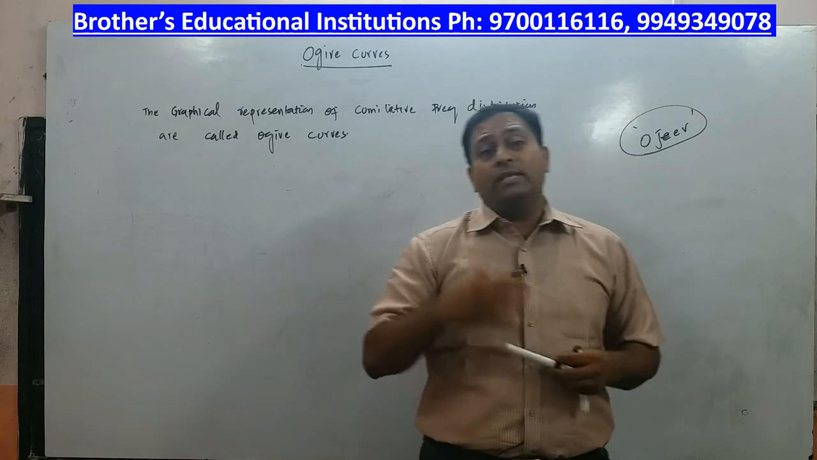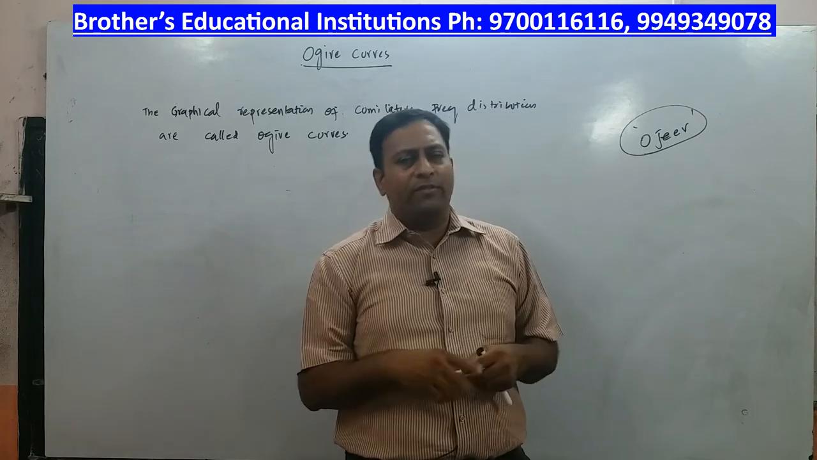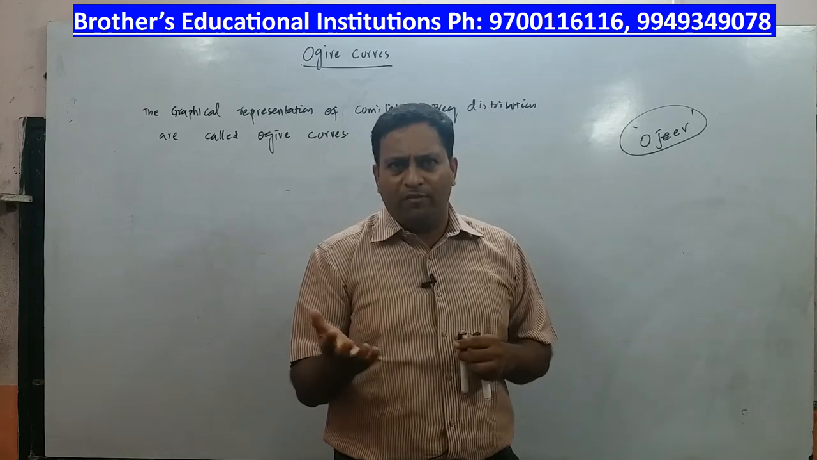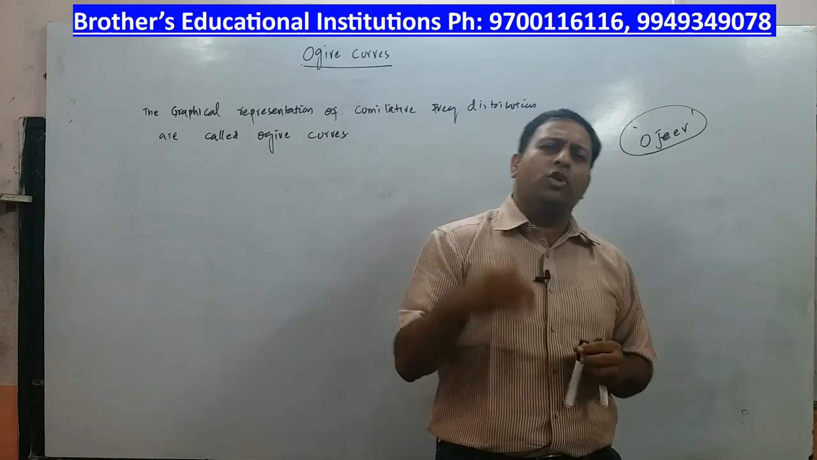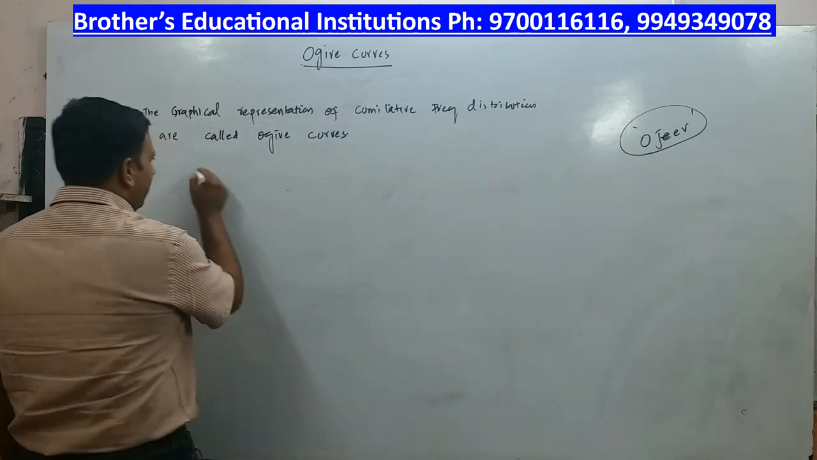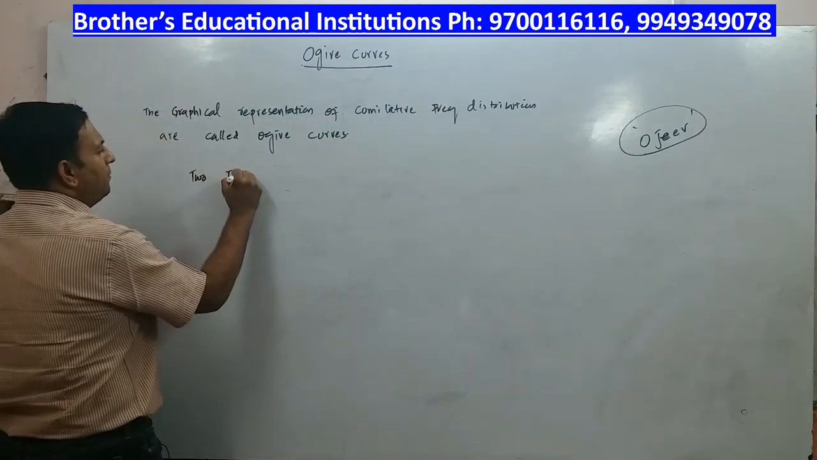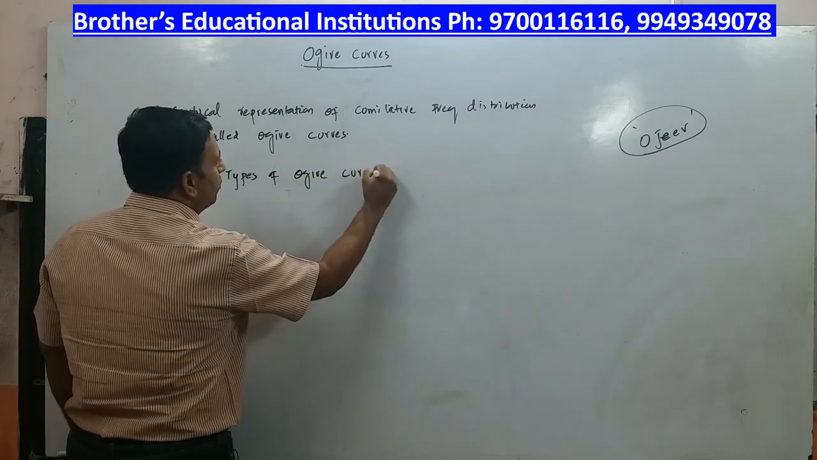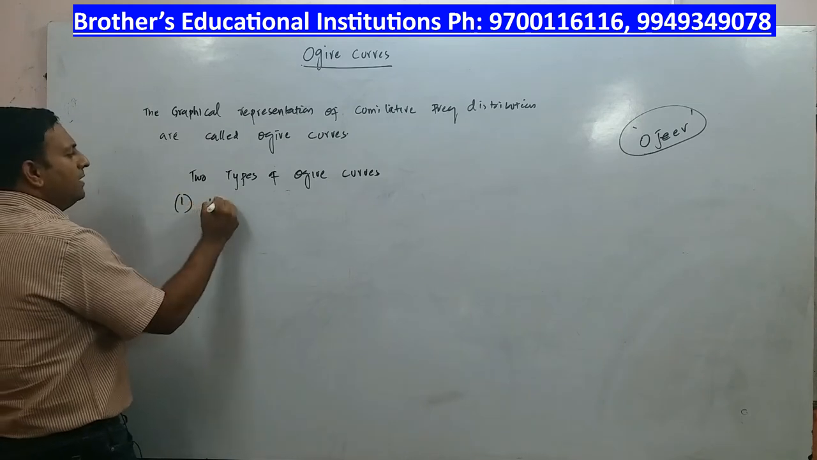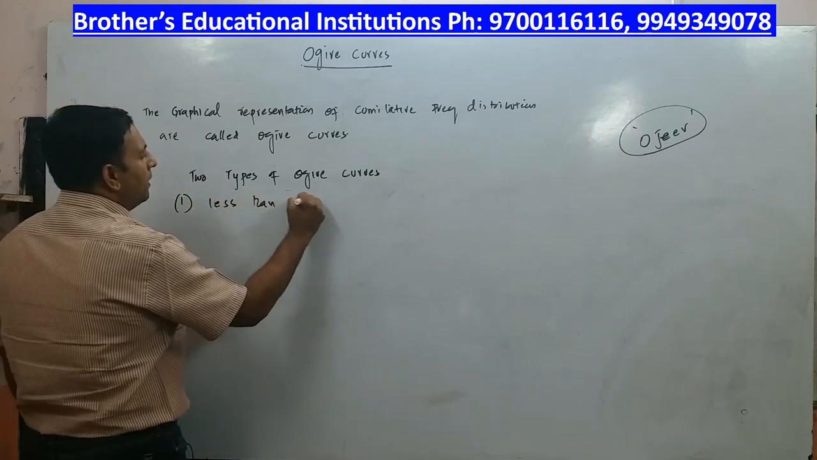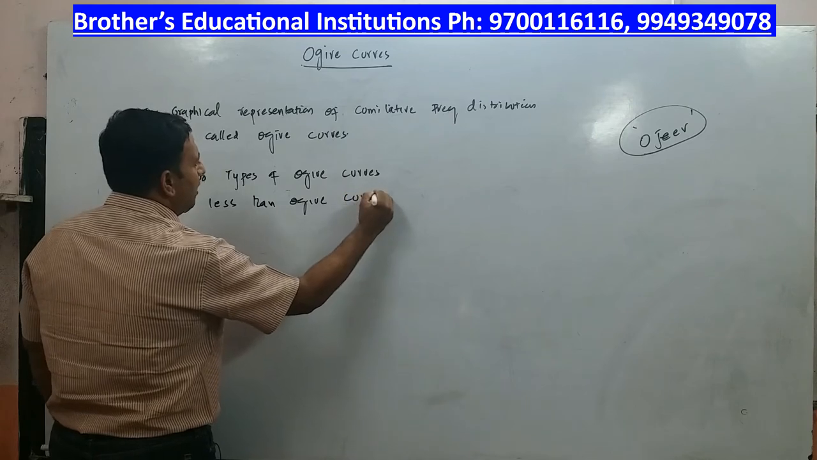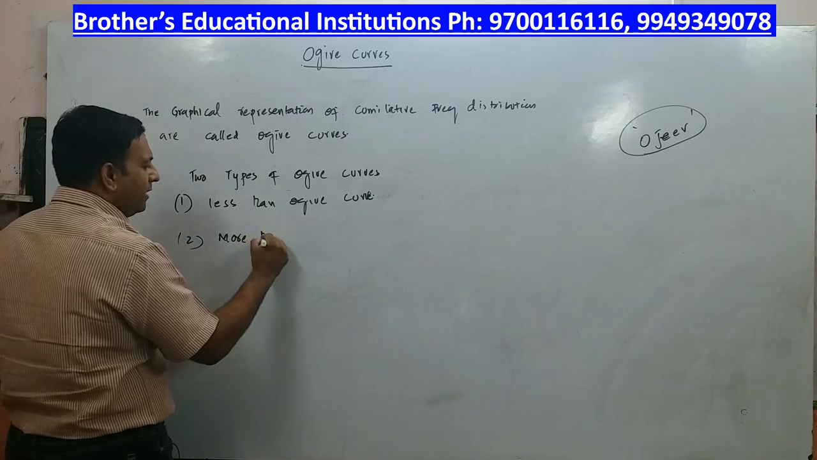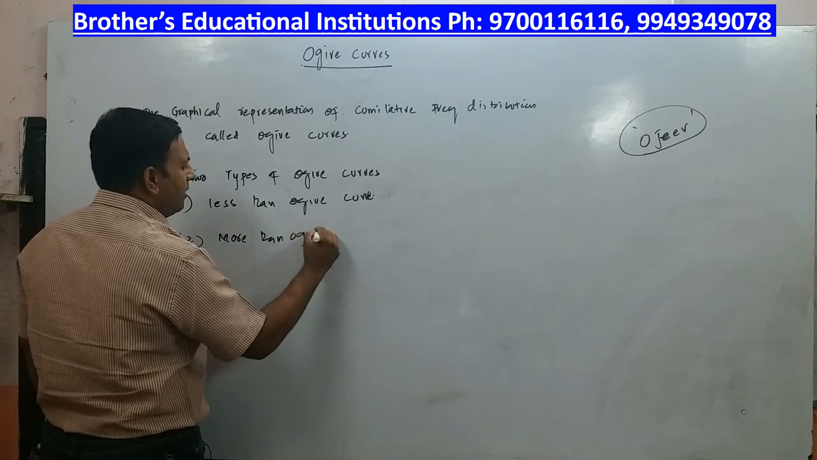frequency distribution. When I say graphical representation of cumulative frequency distribution, the cumulative frequency can be of two types: less than cumulative frequency and greater than cumulative frequency. Therefore, our ogive curves will also be of two types. The first type is the less than ogive curve. The second one is the more than or greater than ogive curve. The name itself is like that.